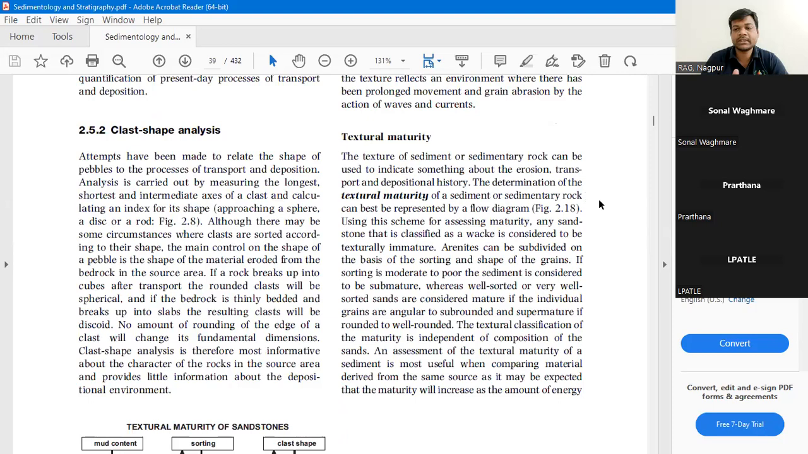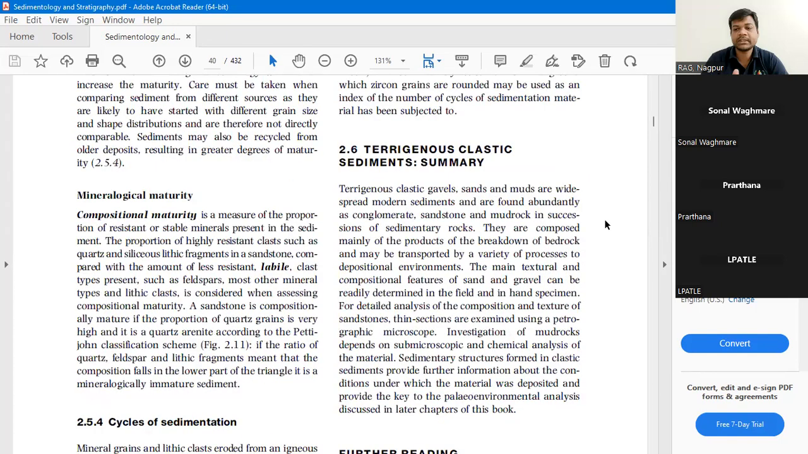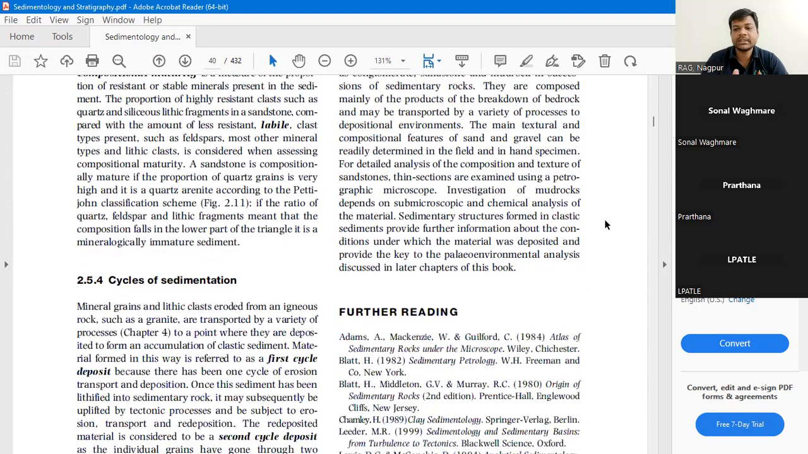And compositional maturity means how much amount of silica is present. If more than 90% silica is present, it is compositionally matured, because it has left behind everything which is just the matrix. Compositional maturity is also called mineralogical maturity, right?